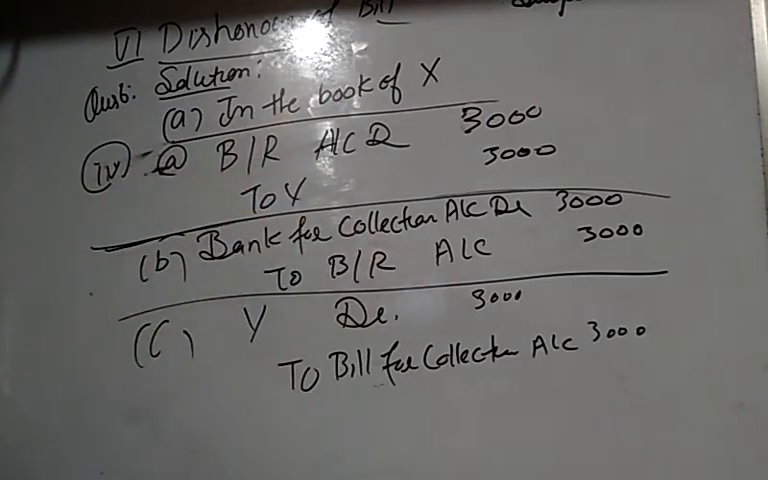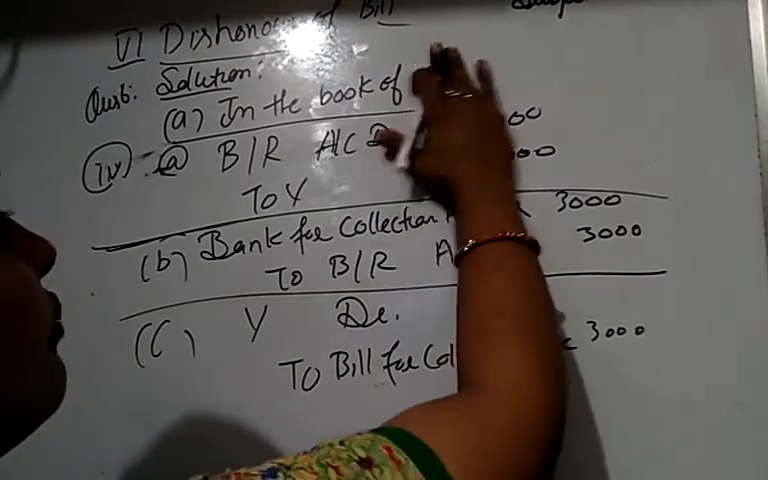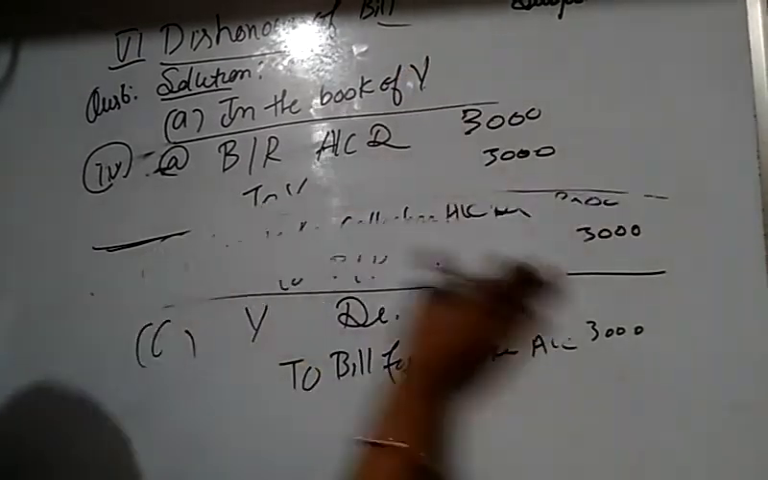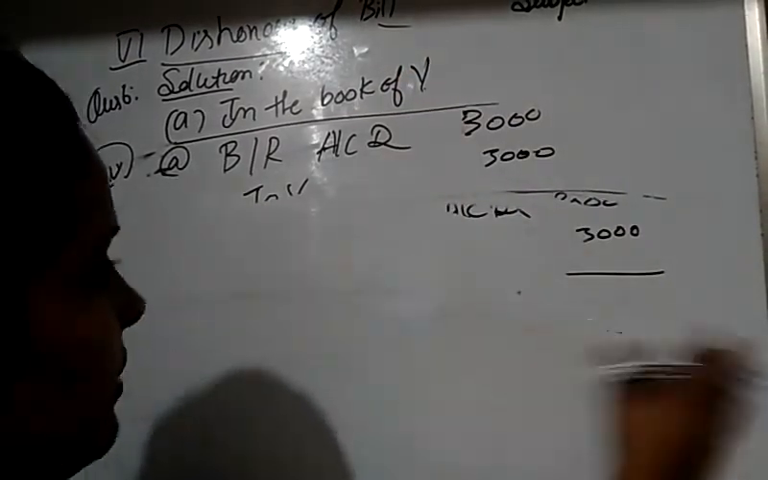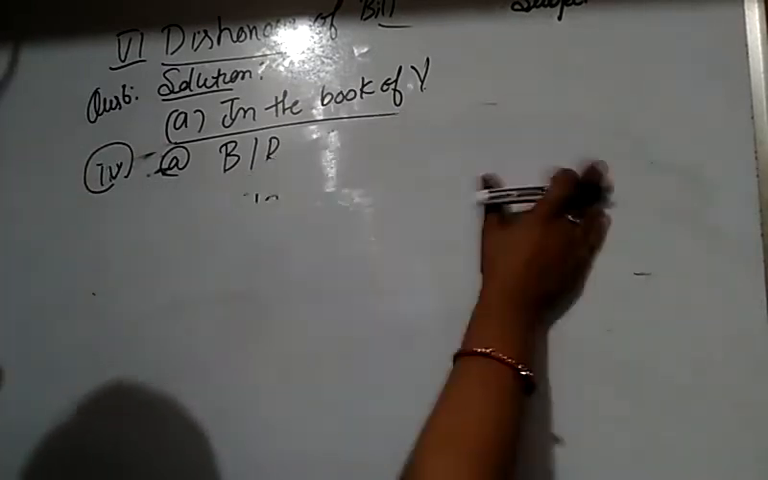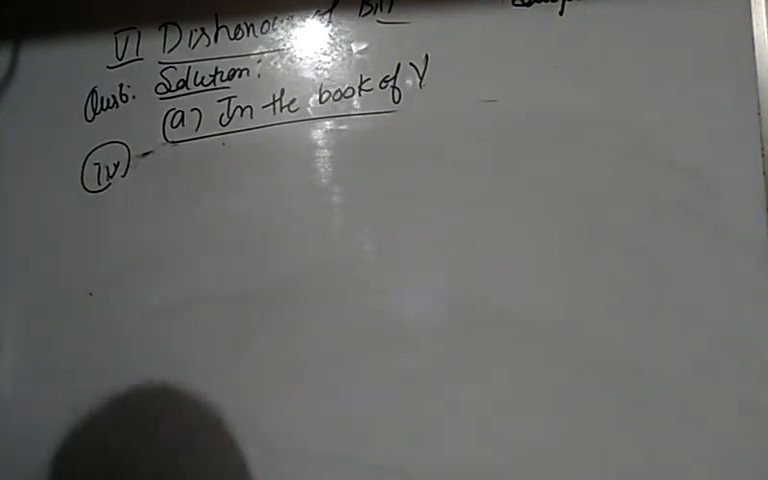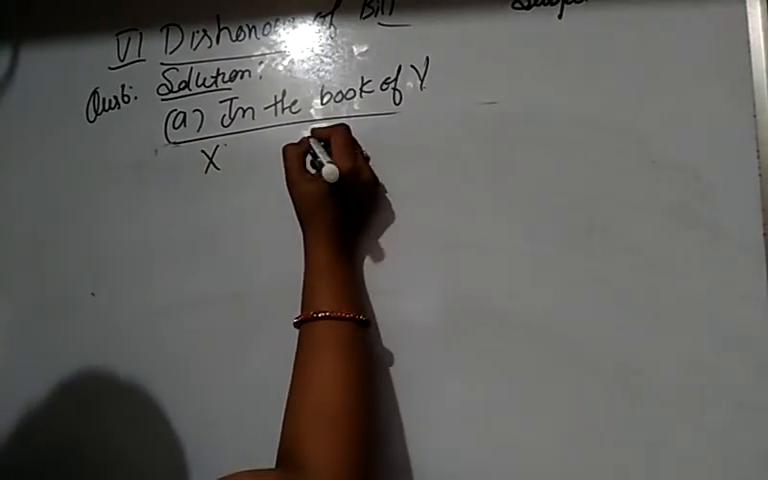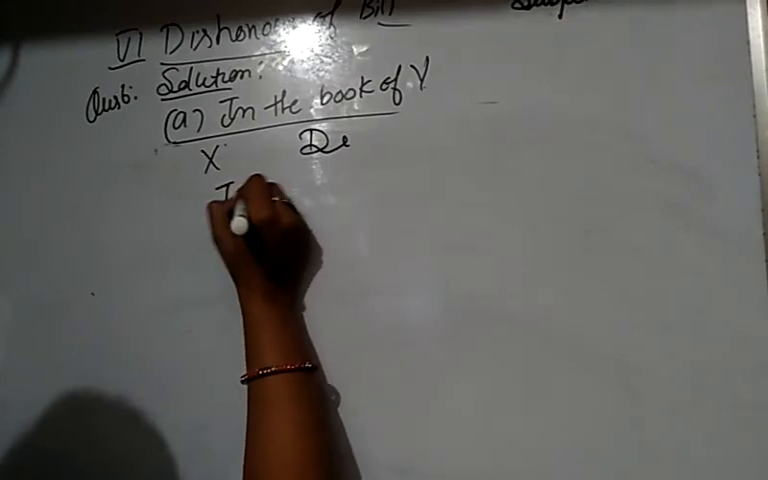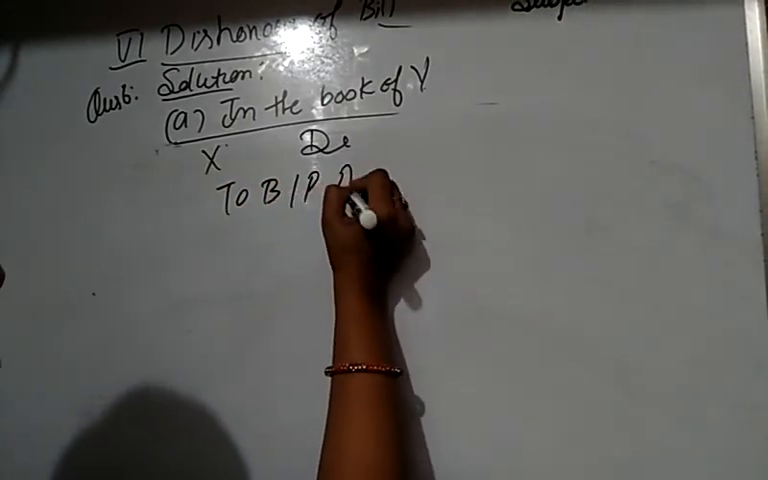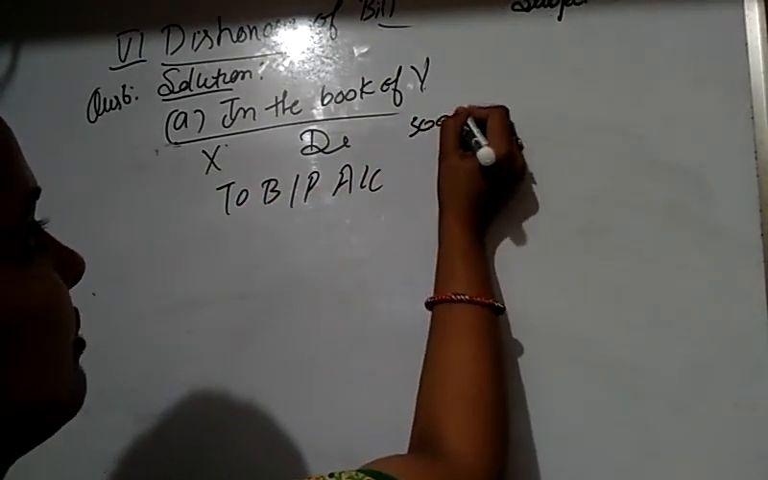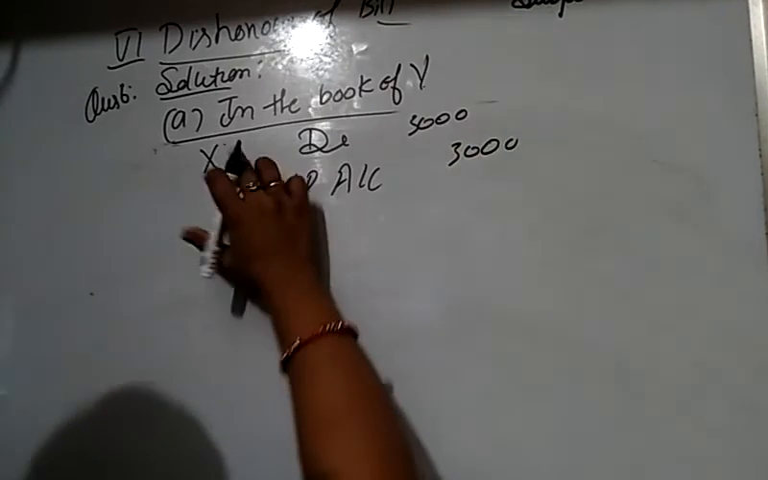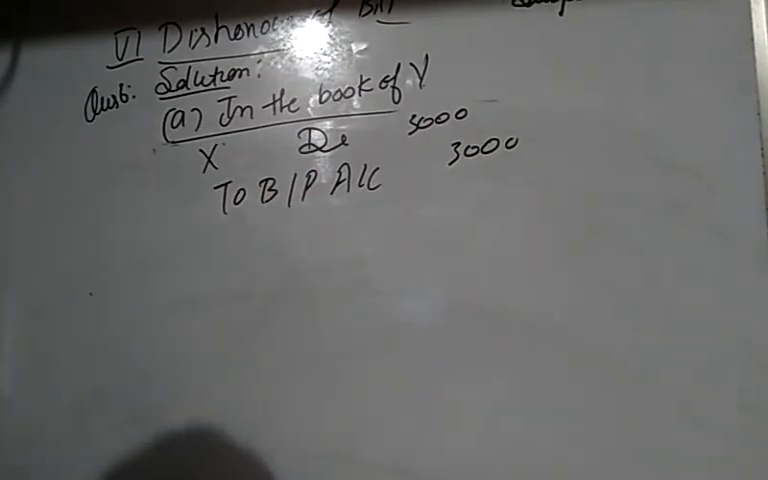Now we are passing the journal entries in the books of Y in the case of dishonor of a bill. So when the bill is accepted, students, the journal entry is: X debit to bills payable account. He accepts the bill and writes in his books X debit, and he credits his bills payable account.